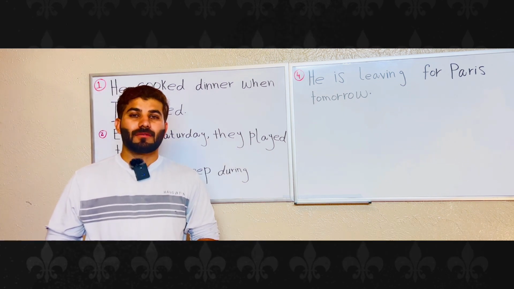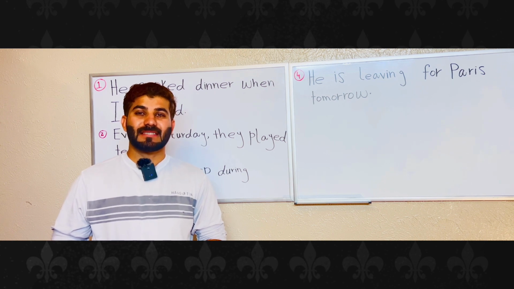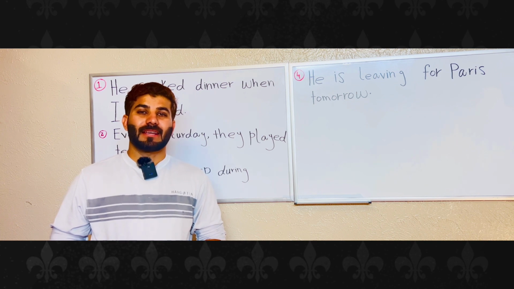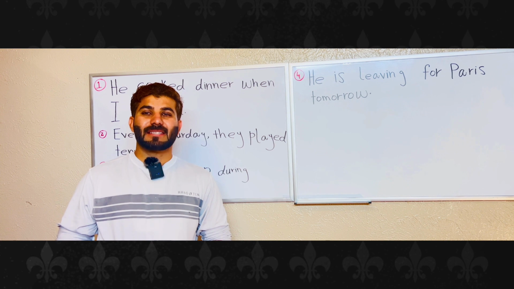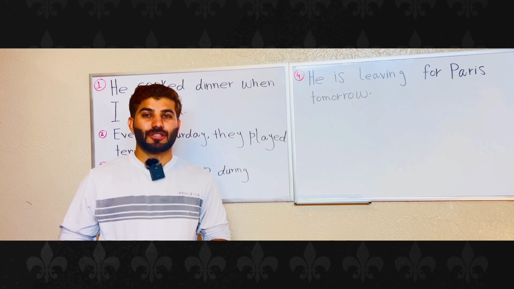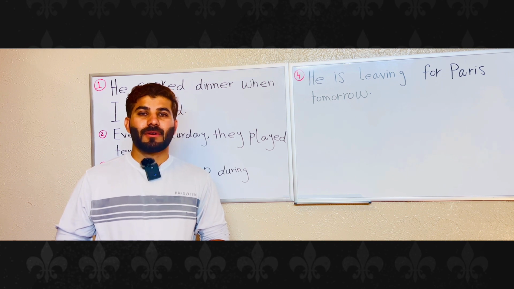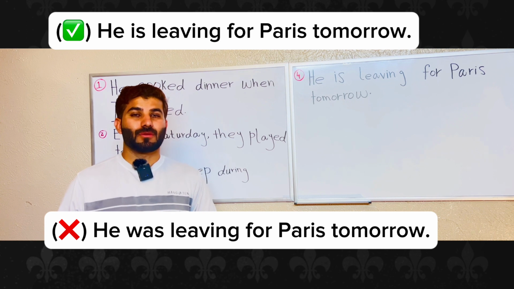Number four, for future actions. The past continuous tense is used to describe actions that were occurring in the past, so it is not suitable for expressing future actions. For example, he was leaving for Paris tomorrow.